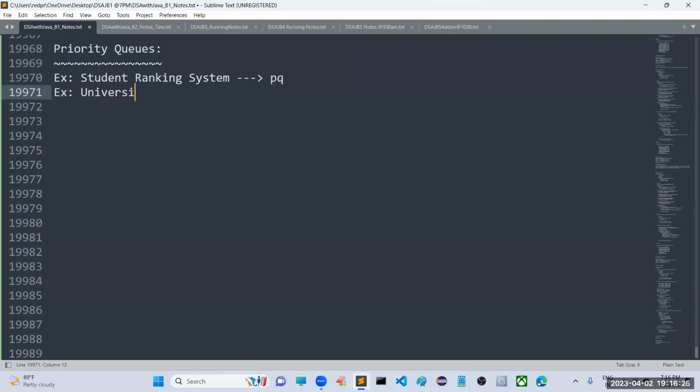Some universities implement this ranking system based on percentages. Then, again, based on percentages, we will implement that priority queue. It may change, we can't give a guarantee. Sometimes, for example, based on a person's age, we need to give the highest priority. For example, at the time of the COVID situation, the highest priority was given to old age people.